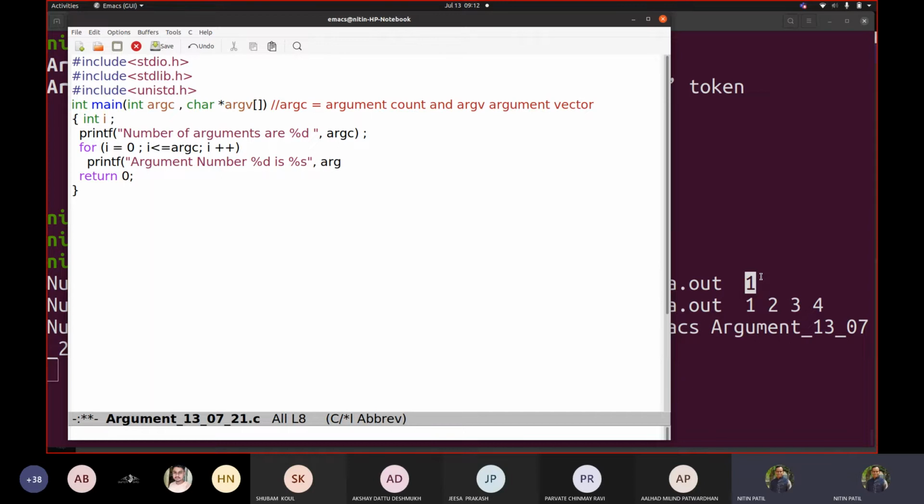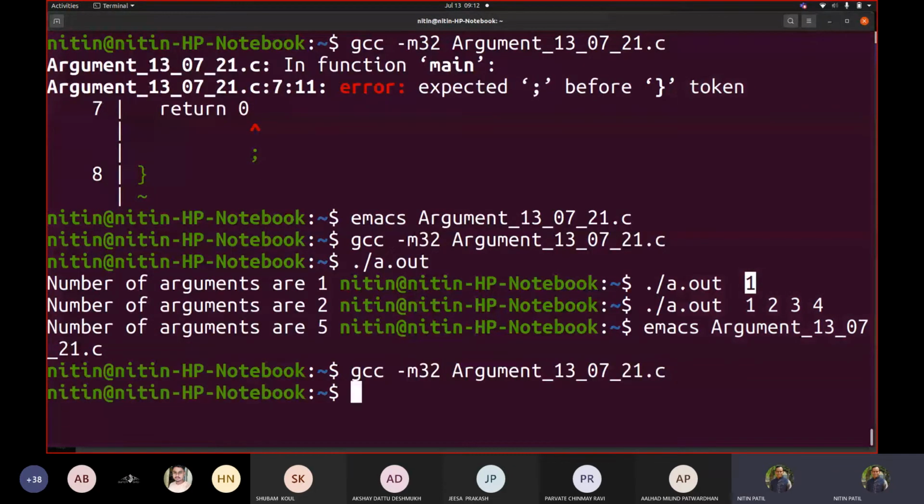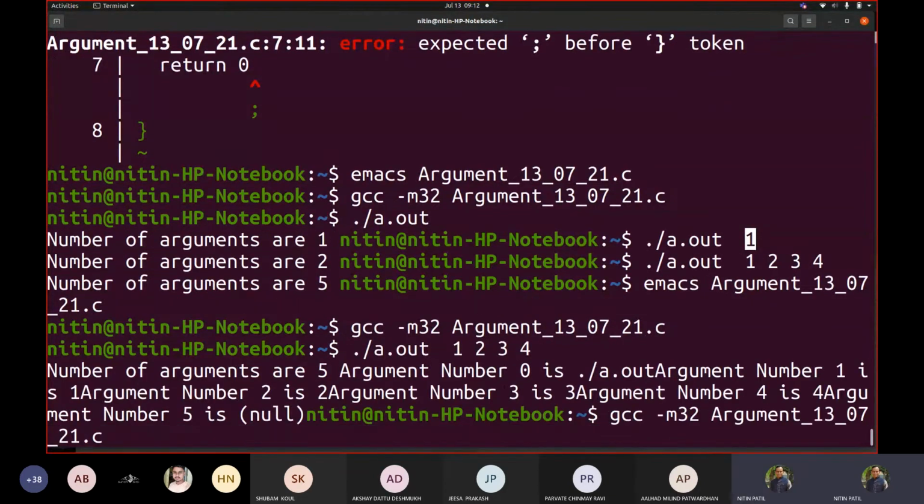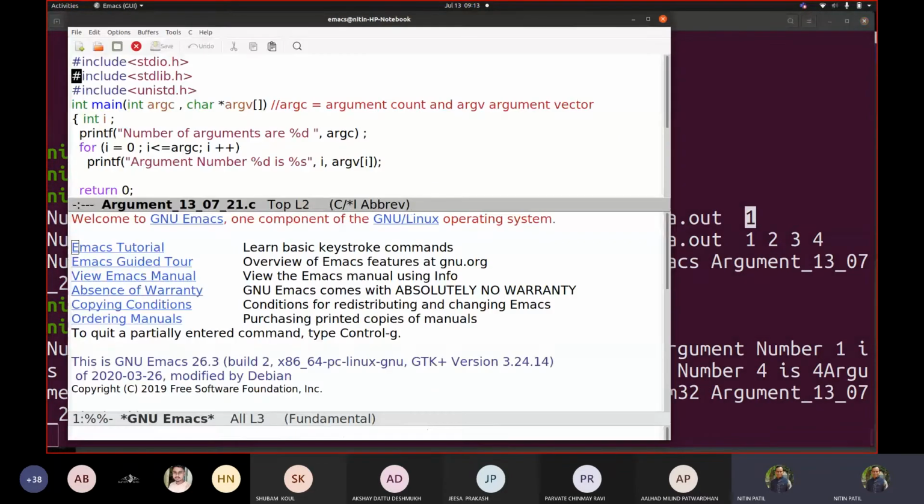So we have to write here i, argv of i. So let us see what it displays. Fine. So let us compile. Let us execute this. Okay, so to see in a better form, we'll write \n and \t.